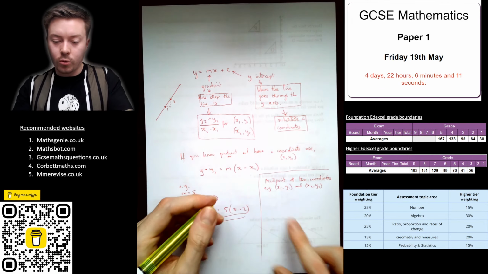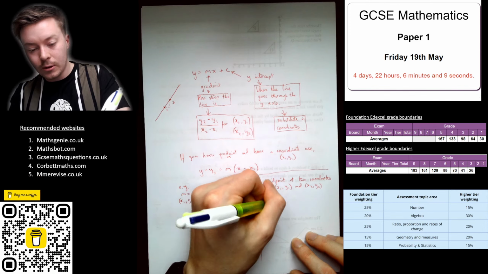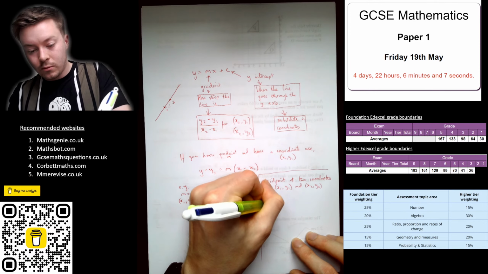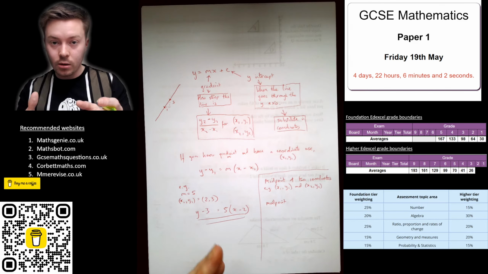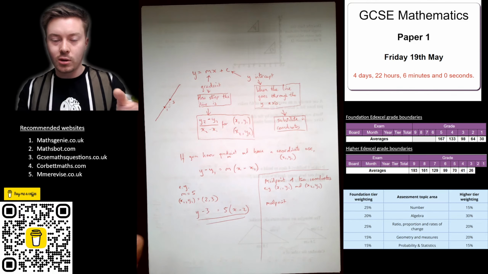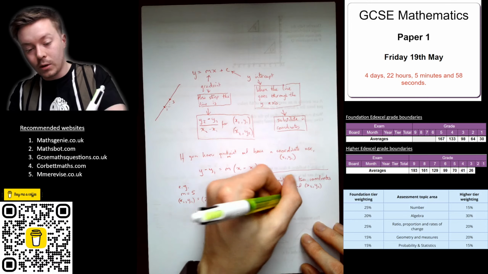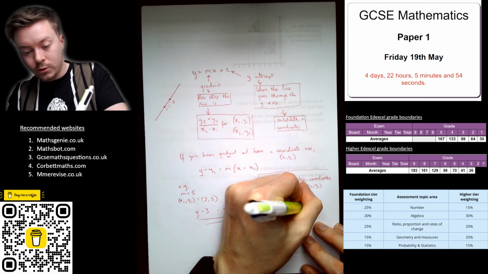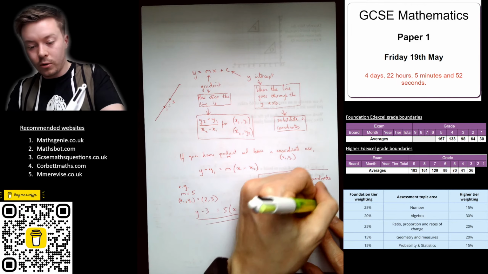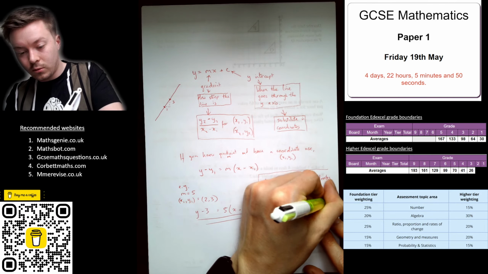You add your x coordinates together and you divide by 2. Basically, you're working out the mean of your x values and your y values, which is halfway in between them. So the midpoint would be x1 add x2 over 2, and y1 add y2 over 2.